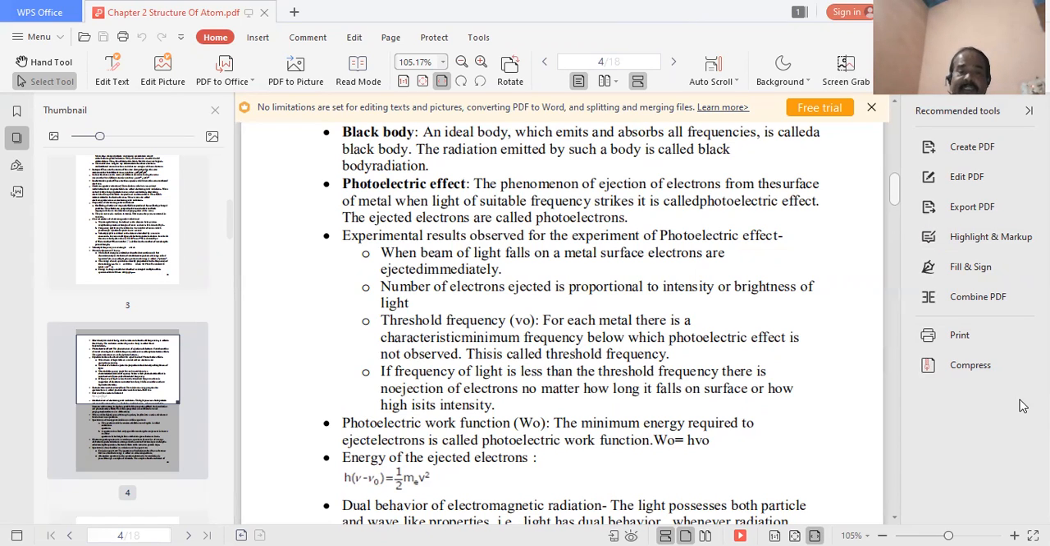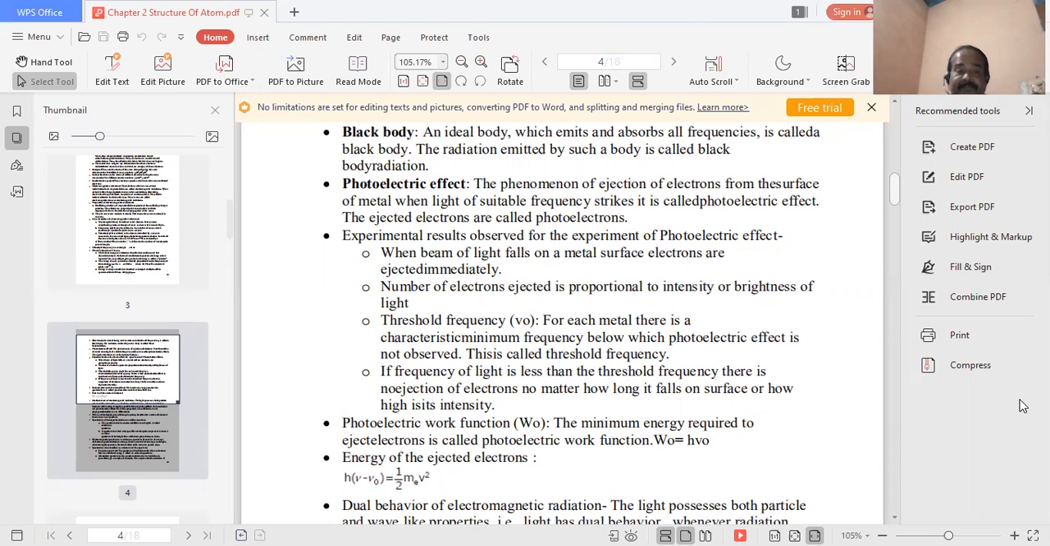Next, the photoelectric effect. The phenomenon of ejection of electrons from the surface of a metal when light of suitable frequency strikes it is called the photoelectric effect, and the ejected electrons are called photoelectrons. Experimental results observed: when a beam of light falls on a metal surface, electrons are ejected immediately, and the number of electrons ejected is proportional to the intensity or brightness of light.